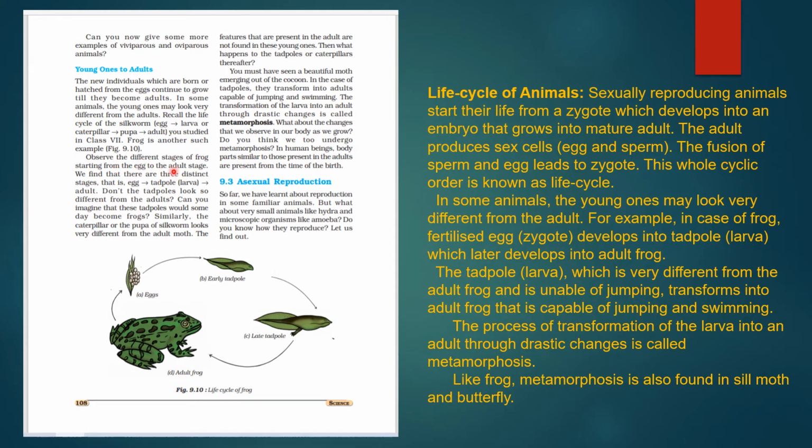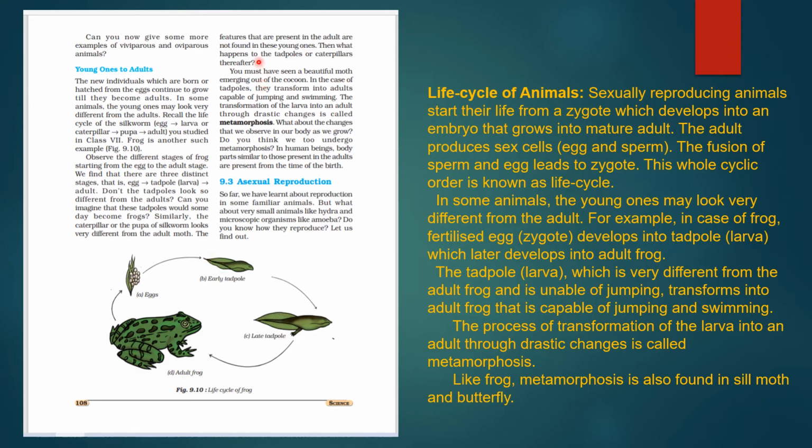Different stages are there in the frog itself. We find that there are three distinct stages: first egg, then tadpole, and then adult. Now see here the eggs, then the early tadpole, the late tadpole, then the adult frog. Just see the difference, they are quite different from the adult frog. Can you imagine these tadpoles would someday become frogs? Similarly, the caterpillar or the pupa of the silkworm looks different from the adult moth.